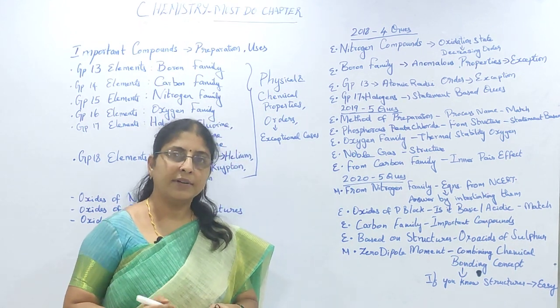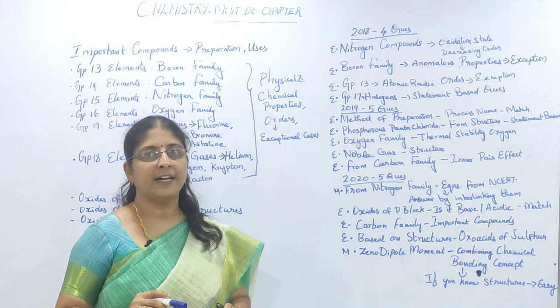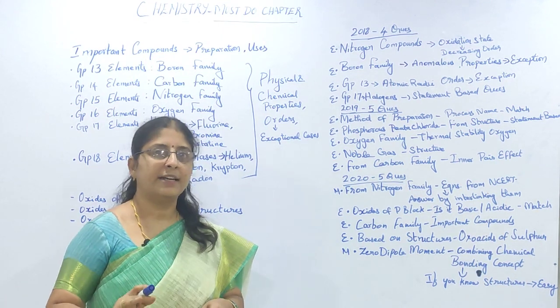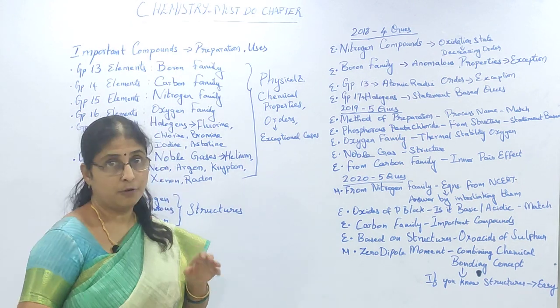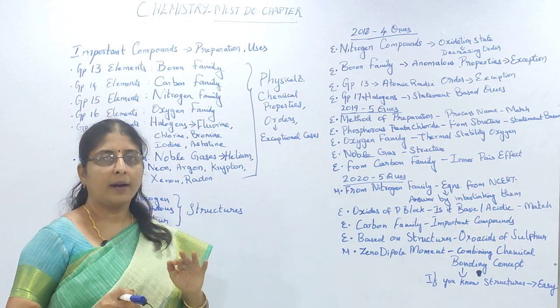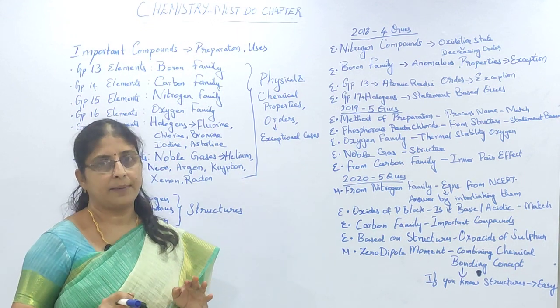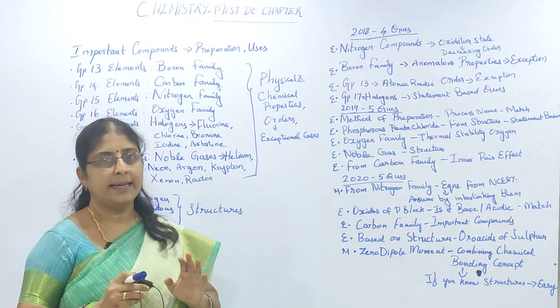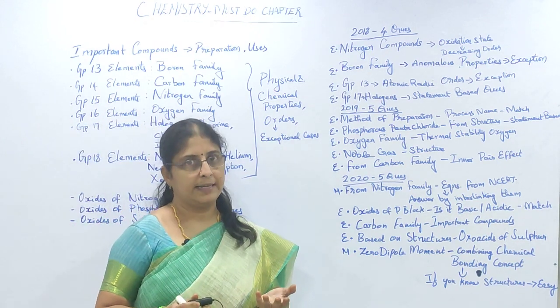Moderate because even though the question is not too difficult, it is not directly from NCERT, of course from the concepts of NCERT. When you are preparing P block or any of the inorganic chapters, don't prepare beyond NCERT. You will not get any questions beyond the concepts of NCERT.